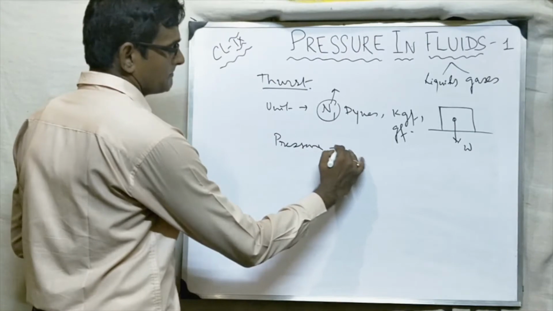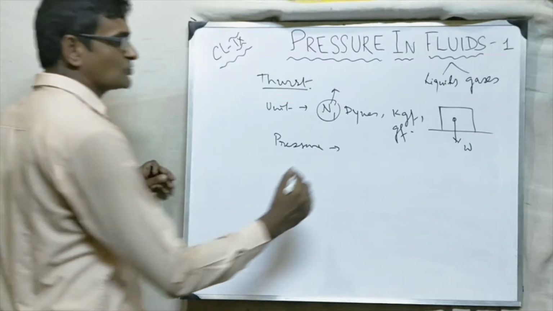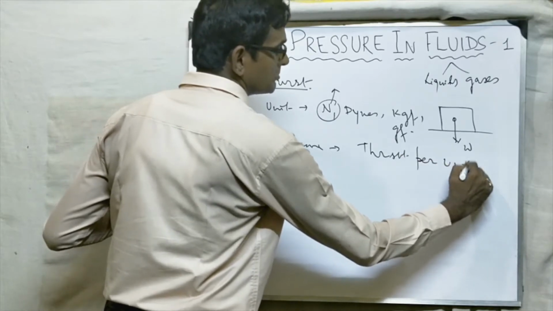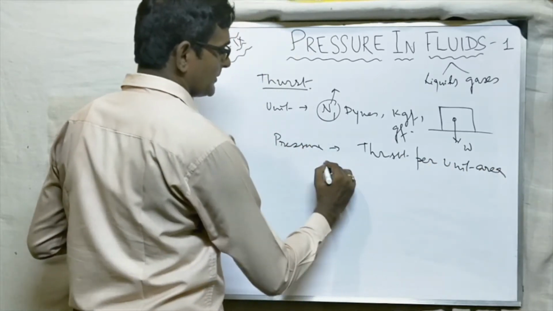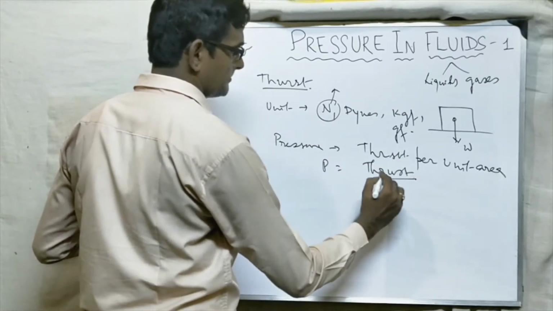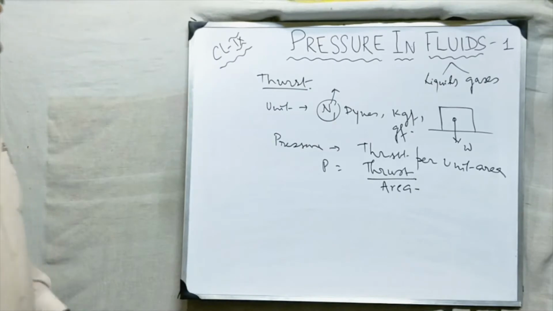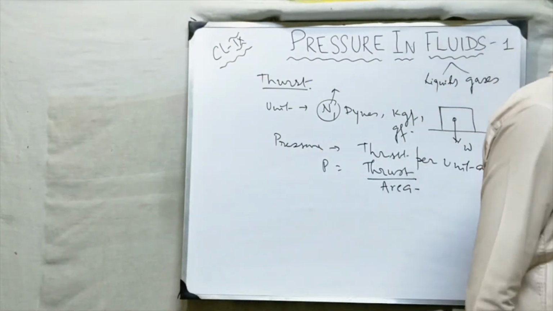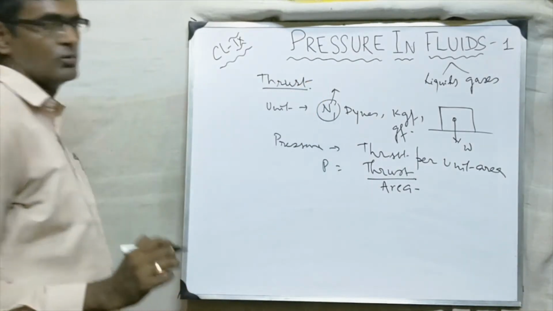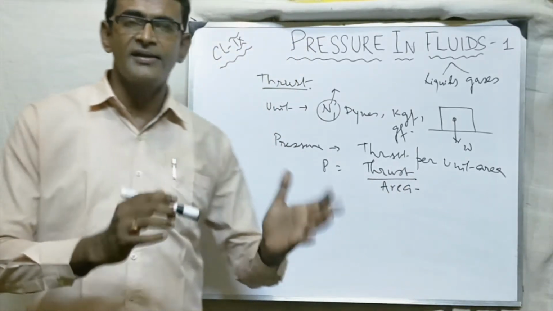Now what is pressure? Pressure is the force or thrust per unit area. In short we can say thrust per unit area. Or you can say pressure is equal to thrust by area. So pressure is equal to thrust by area. Okay, clear? Thrust acting per unit area is pressure.